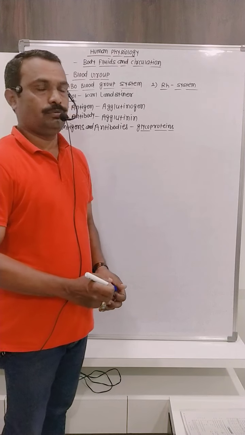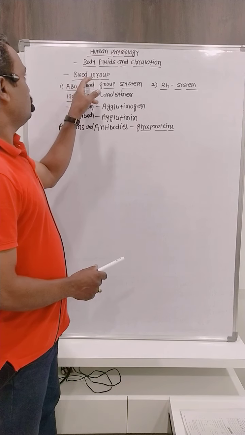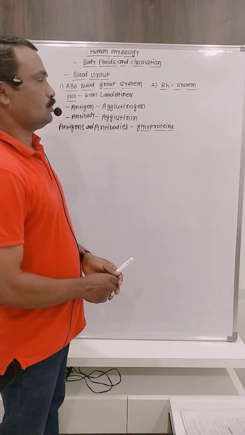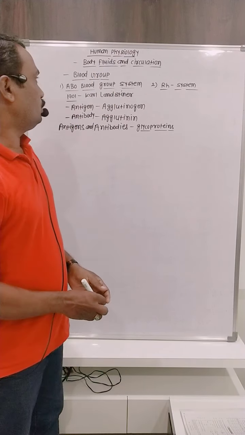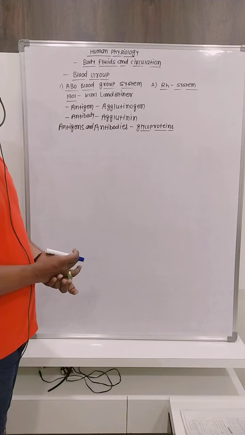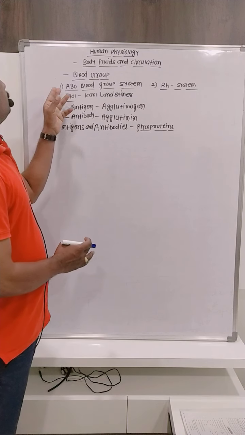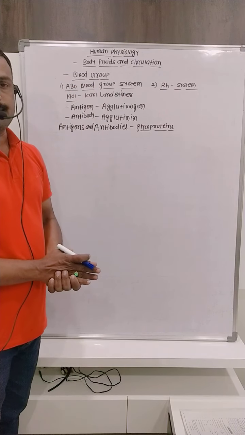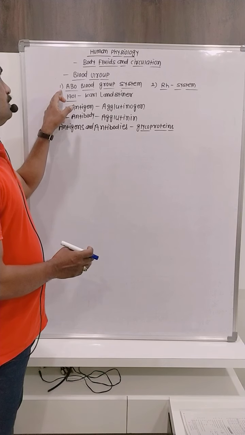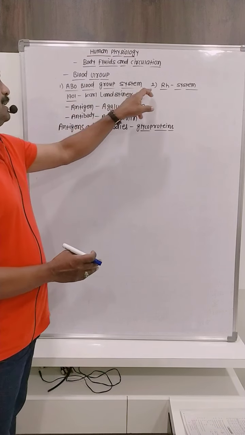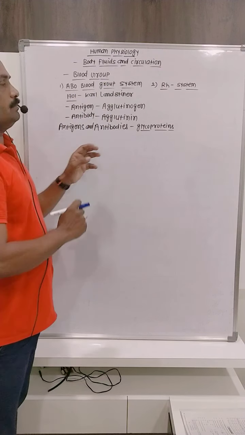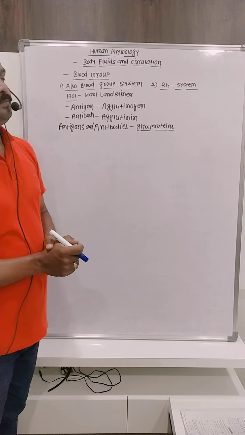Hello students, today we are studying about the blood groups that belong to body fluids and circulation. Different persons have different types of blood groups, and there are different blood group systems, but amongst these only two are considered. One is the ABO blood group system, the second one is the Rh system.